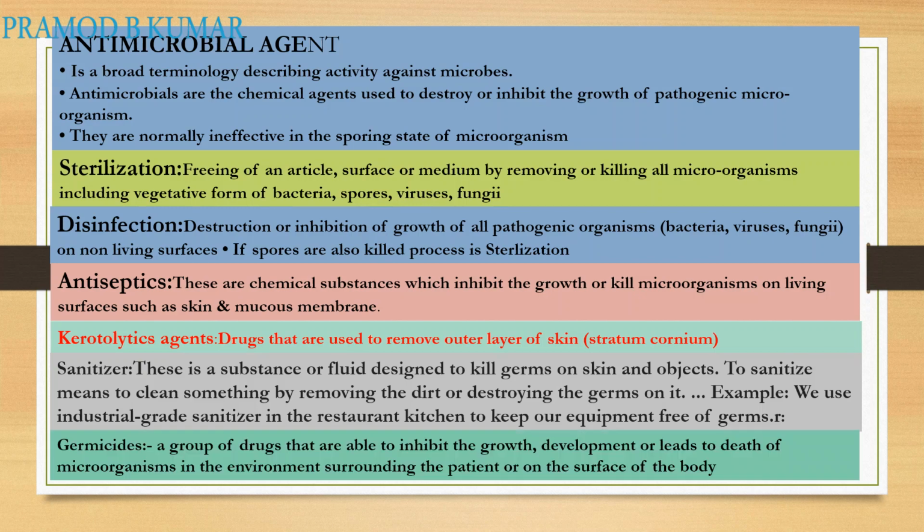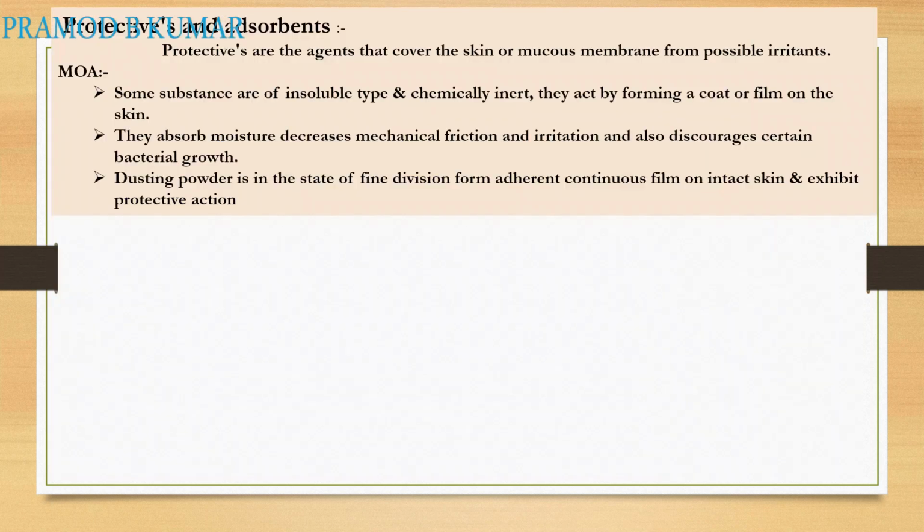Then come your germicides. These germicides are a group of drugs that are able to inhibit the growth and development of, or lead to the death of, the microorganisms in the environment surrounding the patient or on the surface of the body. So they can sanitize the entire area around the patient, or the surface of the body. So these are germicides. Now let us go one by one.